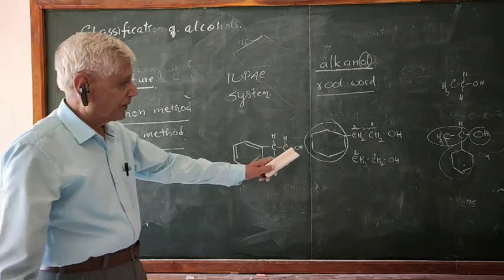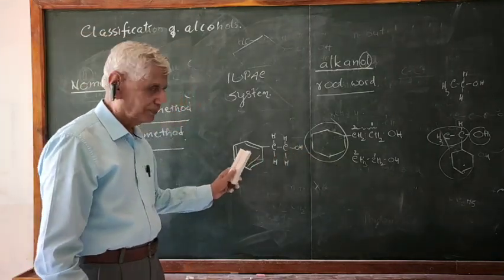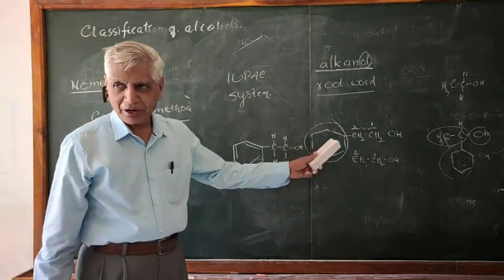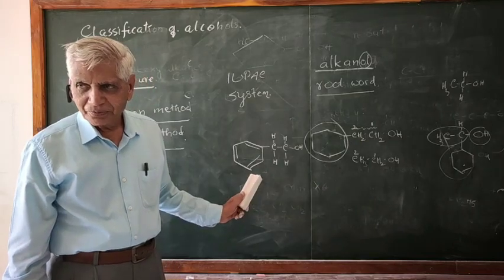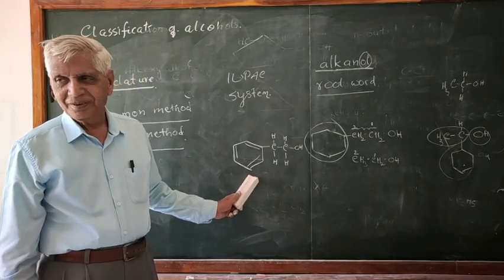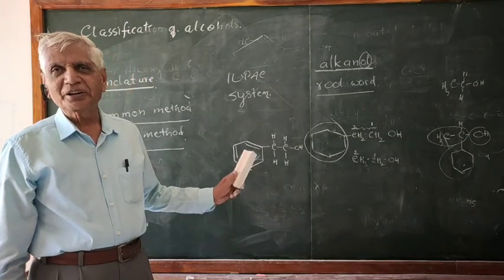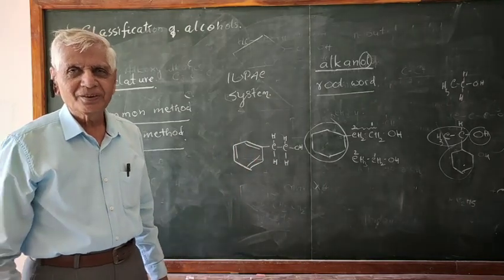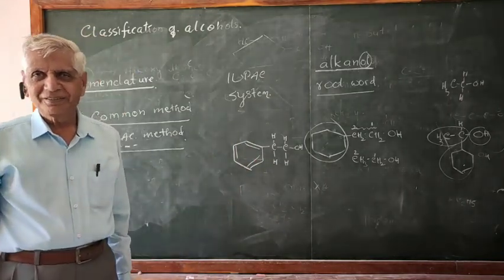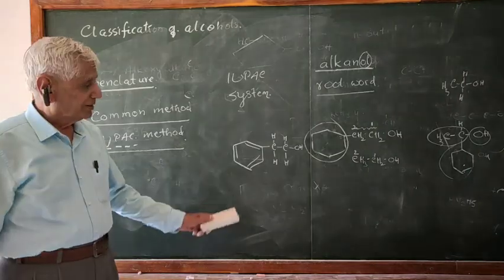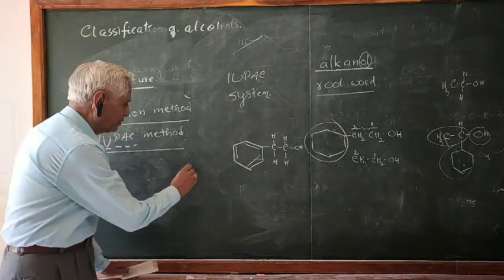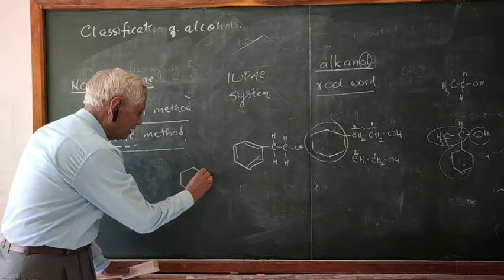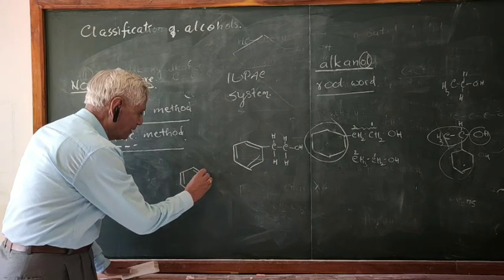This and this are different. This is cyclohexyl, this is benzene. The C6H5 group is called phenyl. Not benzyl. The benzyl group is different.